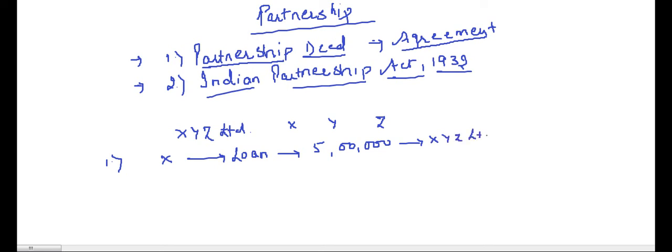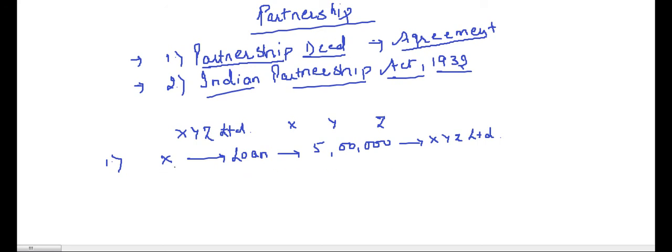Now you will ask, how can he advance a loan to his own partnership firm? See, last time I told you about the business entity concept. That is, from the accounting viewpoint, the partnership firm and the partners are separate people. Now because they are separate people, X can advance a loan to the partnership firm, or Y or Z can advance a loan to the partnership firm. Any partner can. Clear? Because of the business entity concept. Very, very important. Keep in mind.